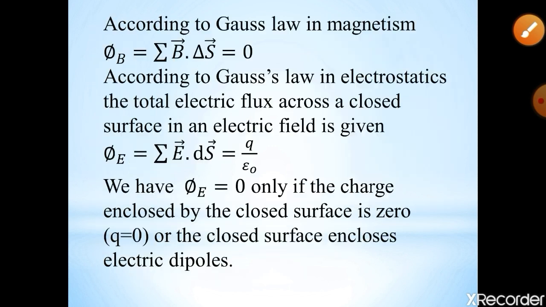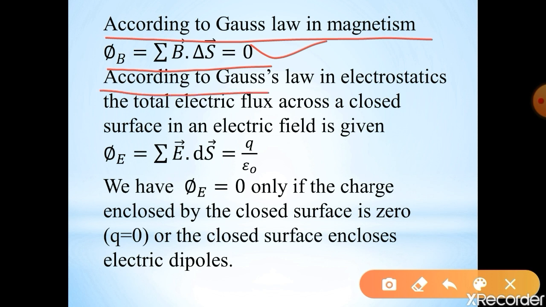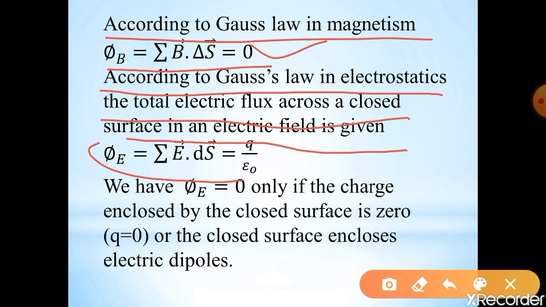Now see, according to Gauss law in magnetism, the net magnetic flux through the closed surface is 0, that is phi B is equal to 0. Now see, according to Gauss law in electrostatics, the total electric flux across a closed surface in an electric field is given by phi E is equal to summation E dot dS, that is equal to 1 by epsilon naught times the total charge enclosed by that closed surface.